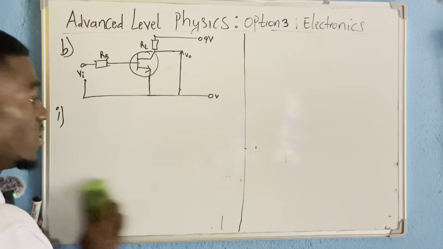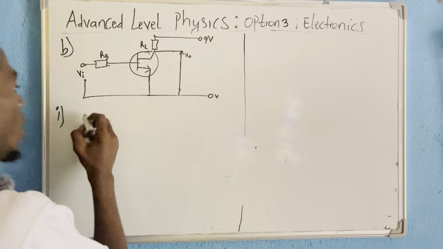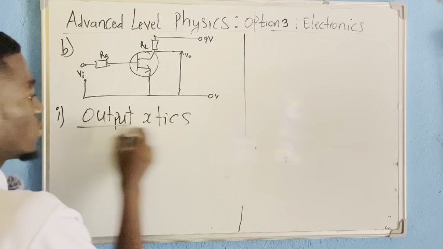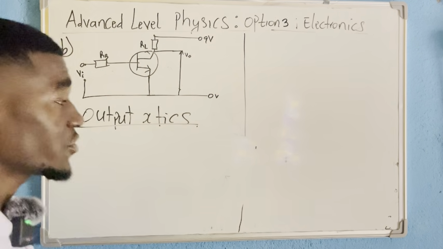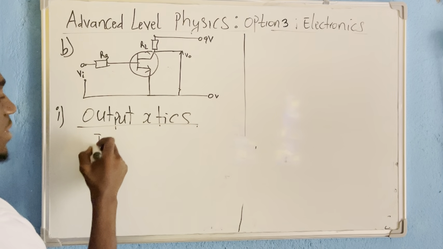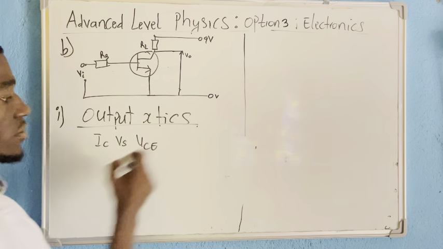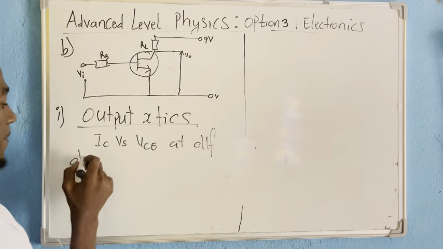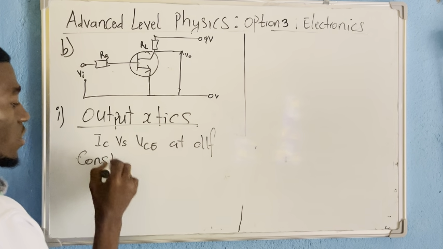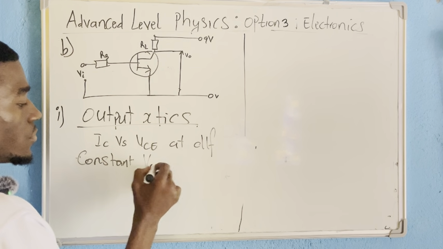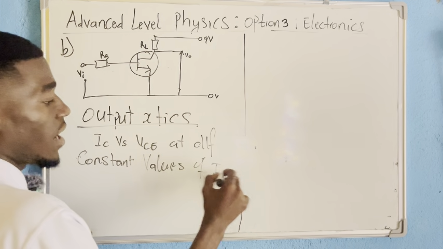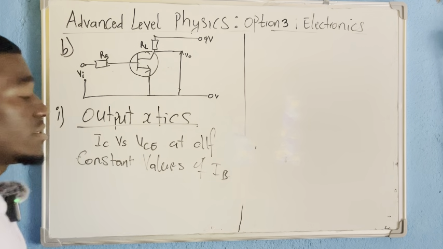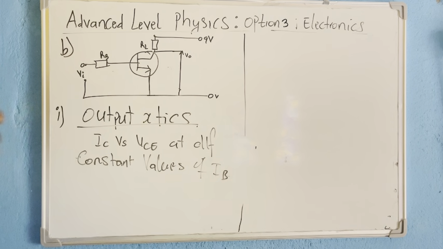It's not difficult. So the output characteristic of the transistor is a graph. It is a graph of IC against VCE, showing the variation of IC against VCE at different constant values of IB, the current flowing through the base. So the output characteristic is IC against VCE at different constant values of the base current.